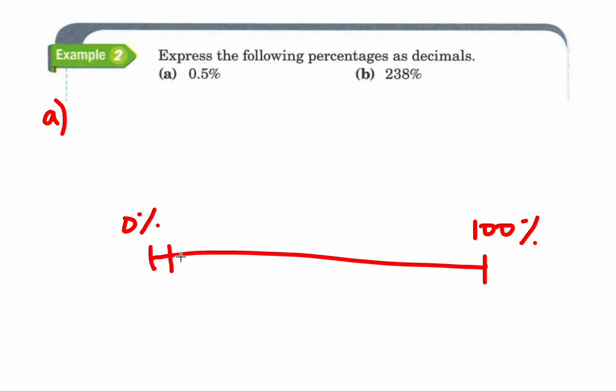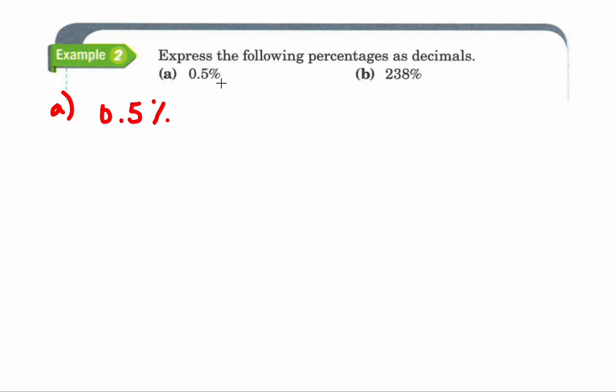So 1%, let's say, is over here. So then this would be half of a percent. This would be 0.5%. Super tiny. Okay? So a decimal can be in a percent. It's just a tinier percent.